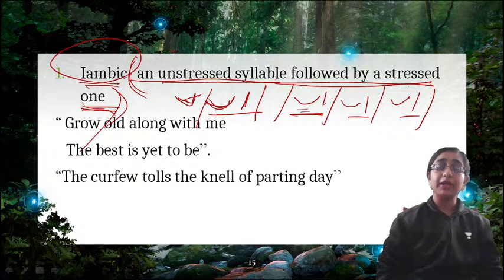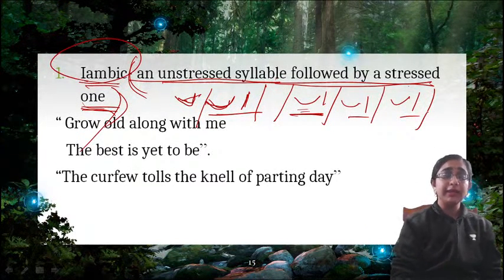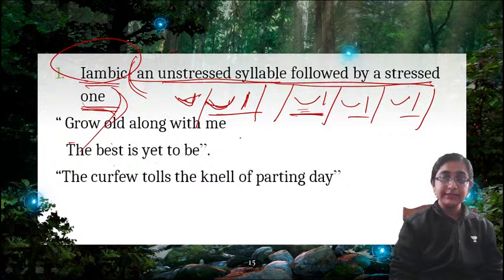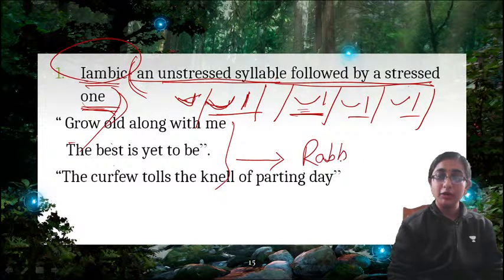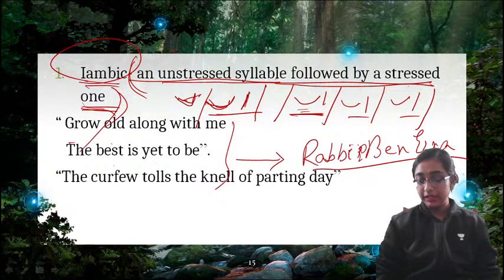Okay, so iambic means this kind of meter when an unstressed syllable is followed by a stressed one. Now I will give you an example. Grow old along with me, the best is yet to be. This is a line from Rabbi Ben Ezra by Robert Browning. Grow old along with me, the best is yet to be.